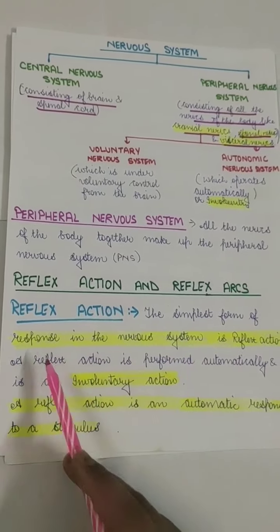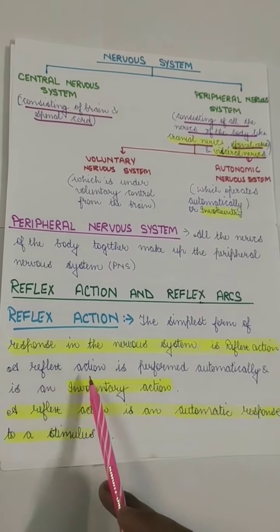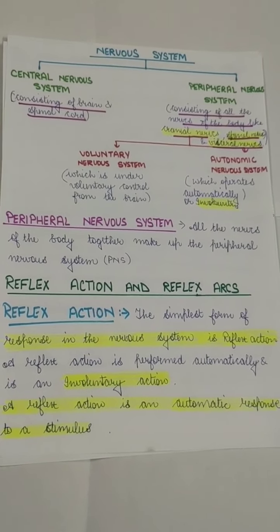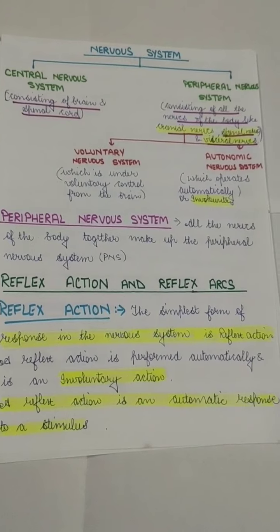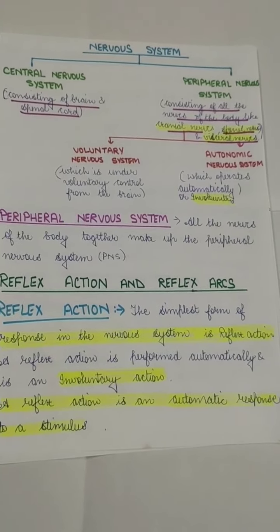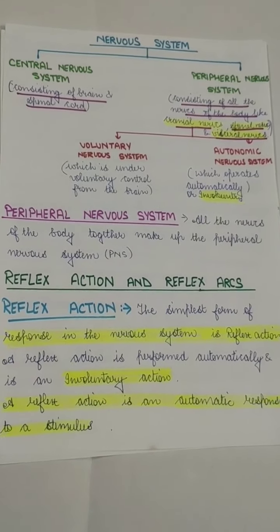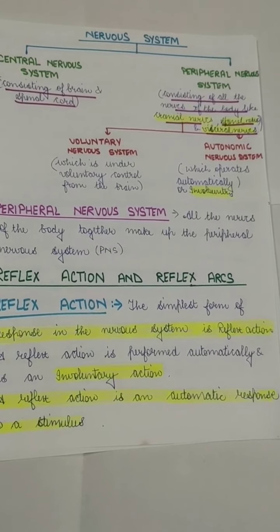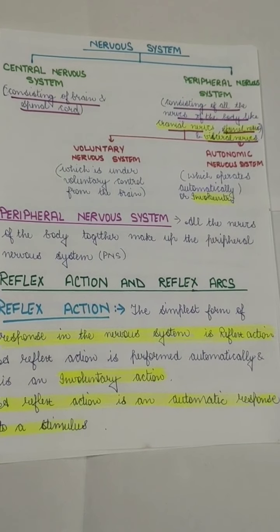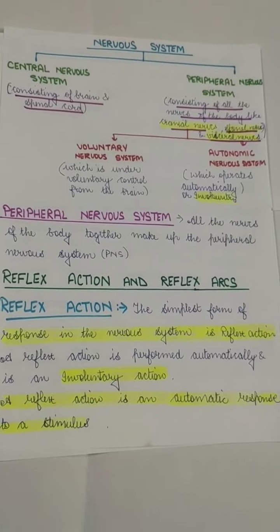The simplest form of response in the nervous system is reflex action, and a reflex action is performed automatically and is an involuntary action. So the brain is sometimes not involved. Our spinal cord is capable of taking all the decisions, because they have to be taken quickly. In the neuron, although it is a chemical impulse, it does take some time. So it is done within half a second, and the action has to be taken quickly.